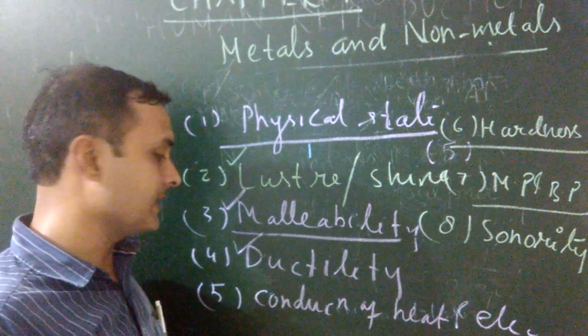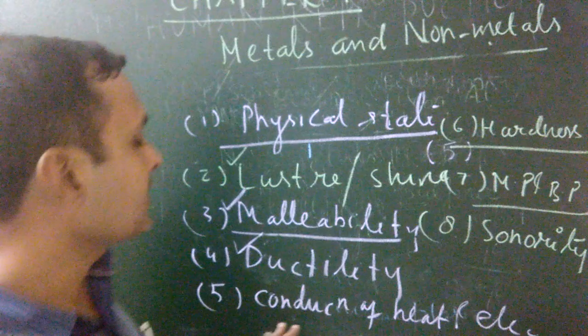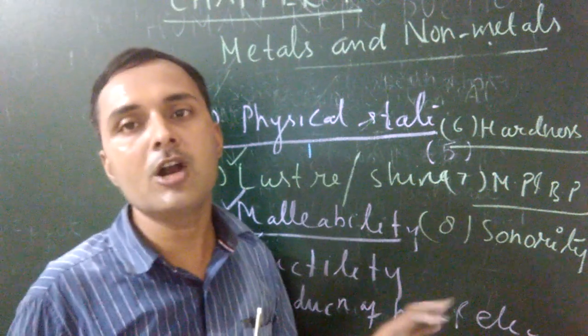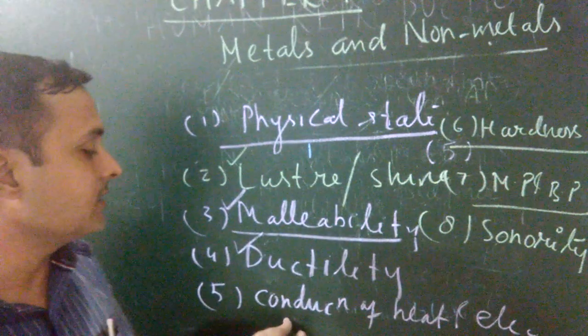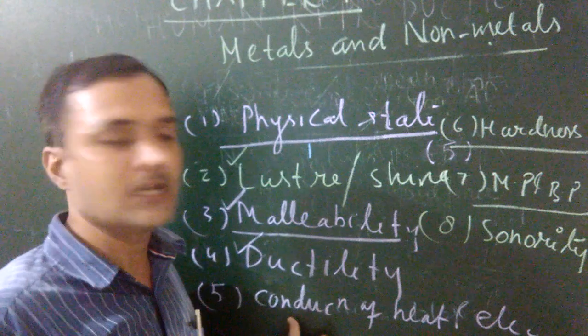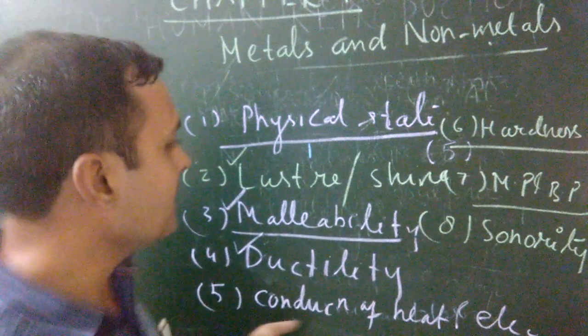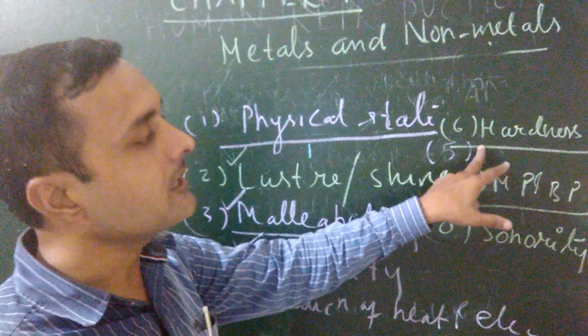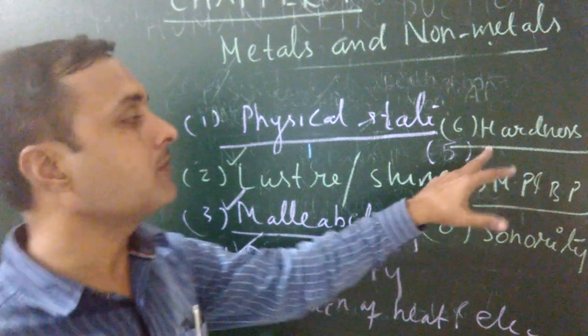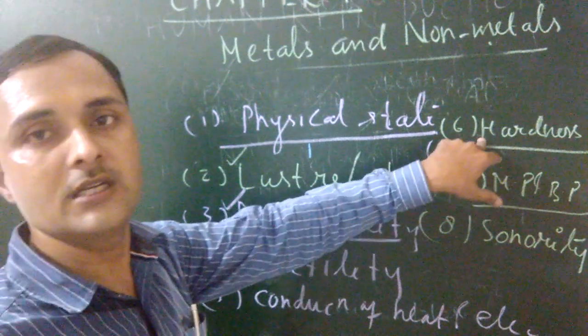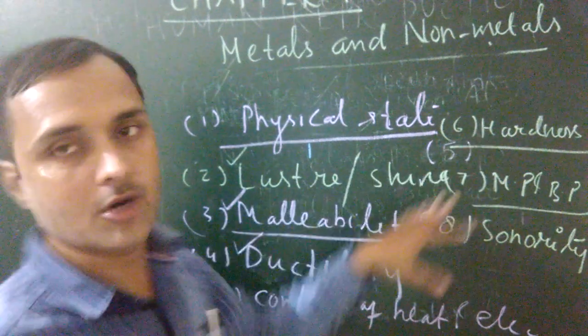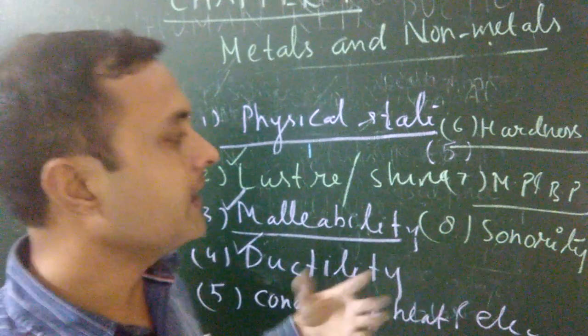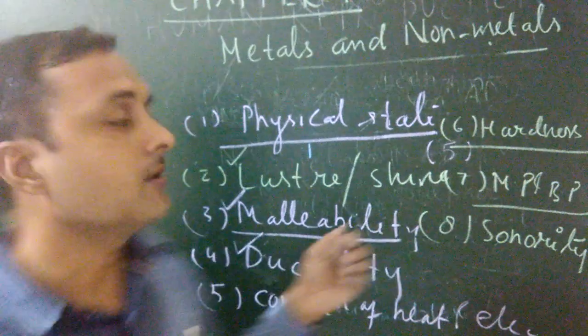Metals are ductile because metals can be drawn into long wires, whereas non-metals are non-ductile because non-metals cannot be drawn into long wires. Next property, conduction of heat and electricity. All metals are considered good conductors of heat and electricity, whereas non-metals are bad conductors of heat and electricity. Next property is hardness. Most metals are hard, whereas most non-metals are soft. Next is melting and boiling point.